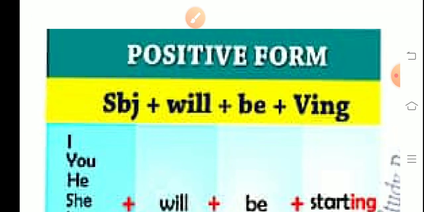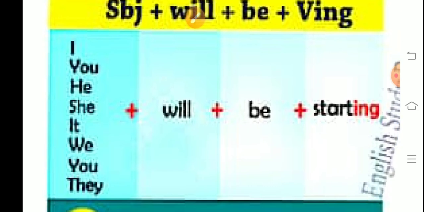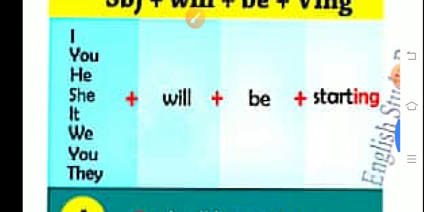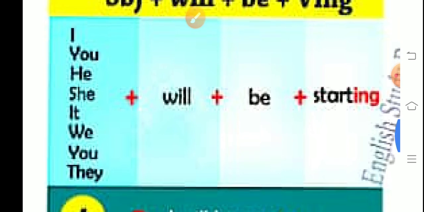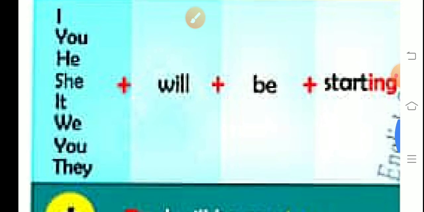First of all, positive: subject plus will plus be plus verb's first form plus ing. With I you have to use will. Children, for everything you have to use will be here. Don't use shall over there. With I, you, he, she, it, we, you, they, with everything you have to use will be.